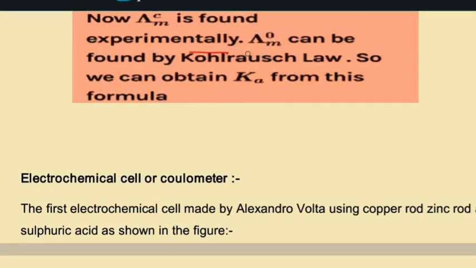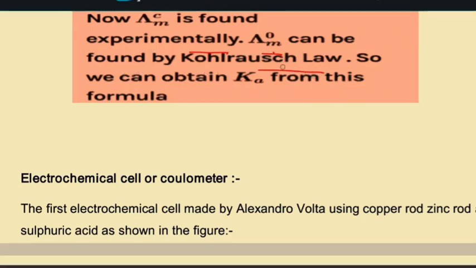Limiting molar conductance lambda not m can be found by Kohlrausch's law. If limiting molar conductance is determined, then experimentally molar conductance will also be determined, and using the formula Ka is equal to that you have seen, C alpha square by 1 minus alpha.